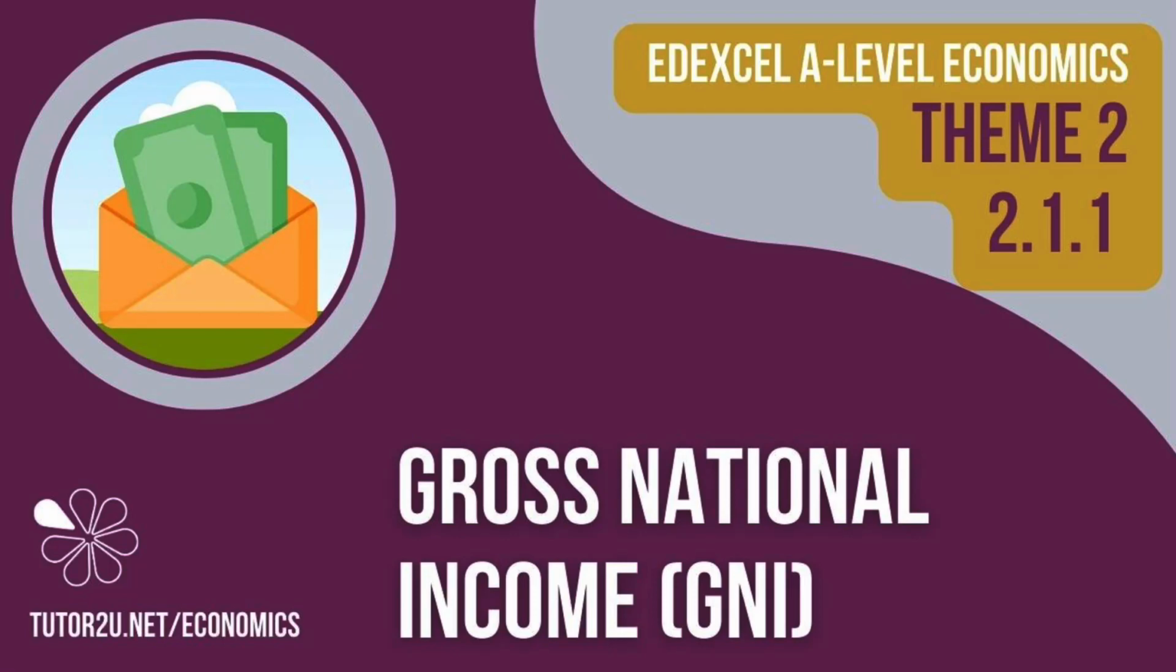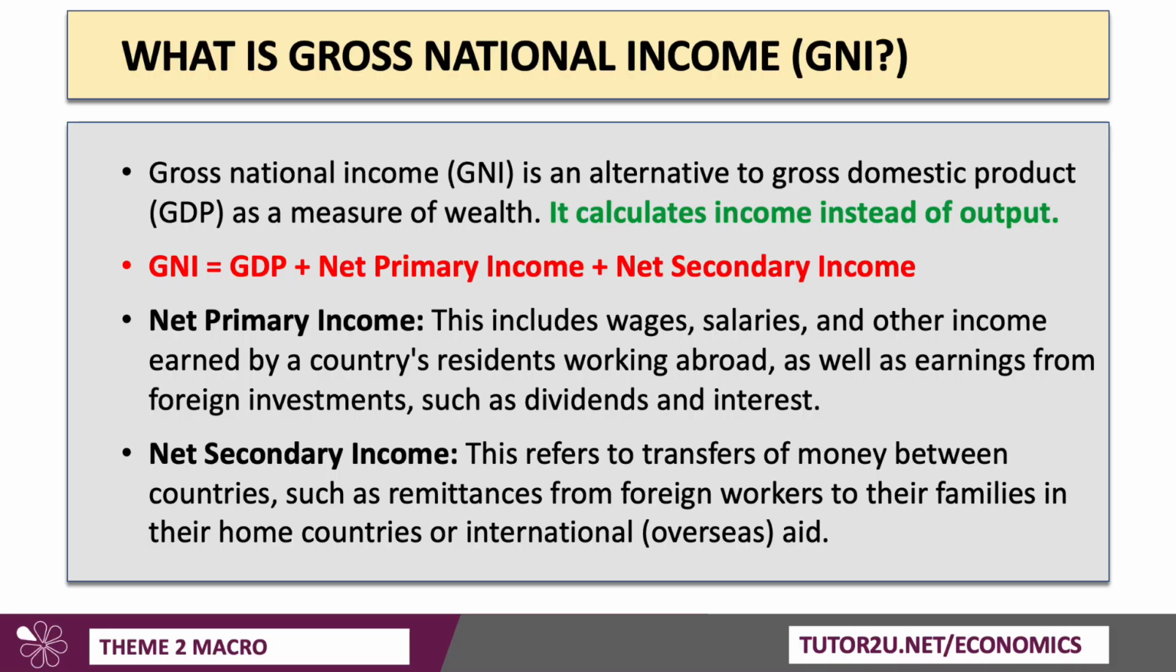In this macro video, let's spend a few minutes thinking about a concept called gross national income, or GNI. Now, gross national income is an alternative to gross domestic product as a measure of the economic wealth of a country, and it focuses on income instead of output. Well, the figures are broadly similar, but gross national income is GDP plus net primary income plus net secondary income.